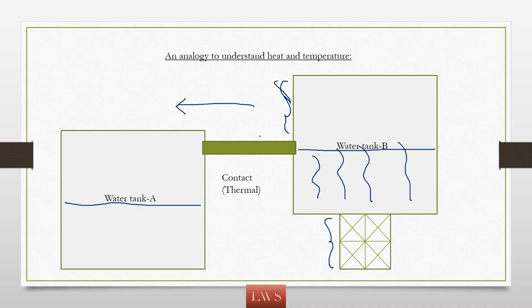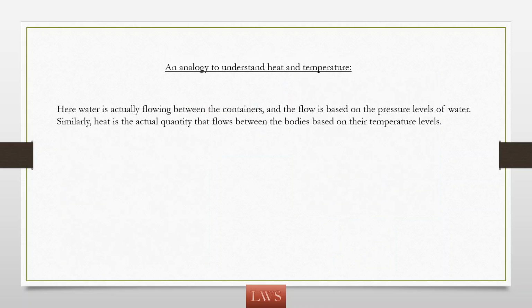So if there is no thermal contact, there is no water flow or heat flow. Okay, so here this connection is similar to thermal contact for heat transfer. Here water is flowing, no, it is analogous to the flow of heat between the two bodies. So here for the flow of water, pressure levels are verified. Okay, here based upon the pressure levels only the water is flowing. Just like that, based upon temperature levels only heat will be flowing between the two bodies.